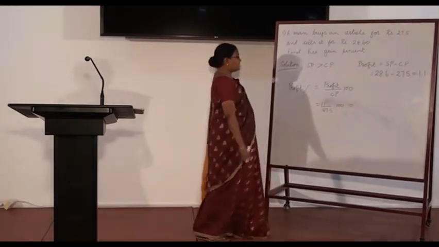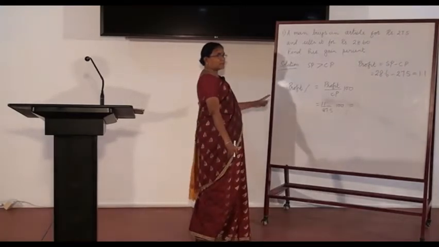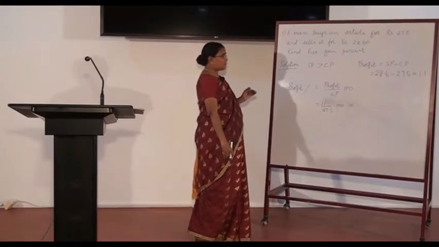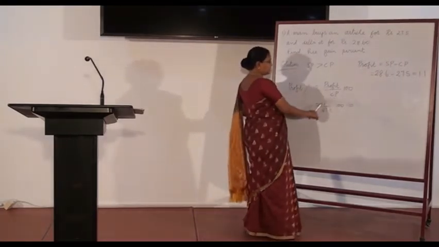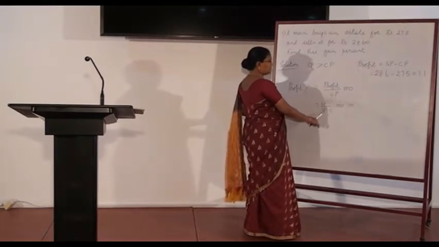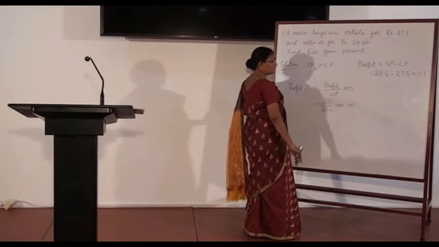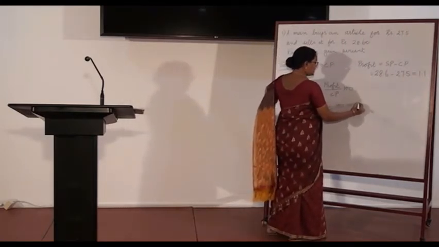Profit percent is equal to profit by CP into 100. Profit percent formula, the third formula we use here. Profit percent is equal to profit by CP into 100. Substitute for profit, it is 1.1. Substitute for CP, it is 27.5. And multiply this by 100. Value is 1.1 into 100 is 110.